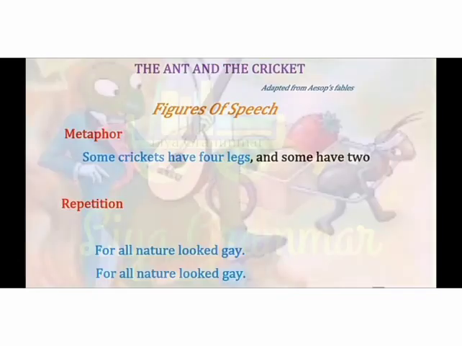Moving to the next figure of speech, metaphor. Some crickets have 4 legs and some have 2. Here, the cricket is actually compared to 2-legged humans. So the crickets are being compared to human beings. That's why it is called metaphor. The last 2 lines, for all nature look gay, are repeated twice, so it is repetition.